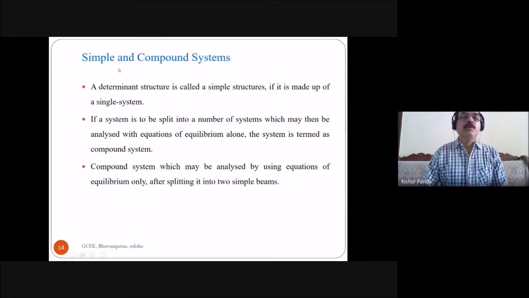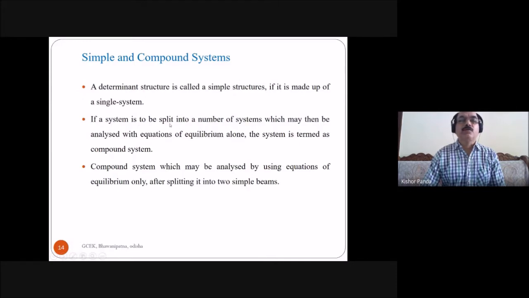Then you have to know what simple and compound systems are. A determinate structure is called a simple structure if it is made up of a single system. So the structure should be determinate, and if it is a simple structure, it is a single system.